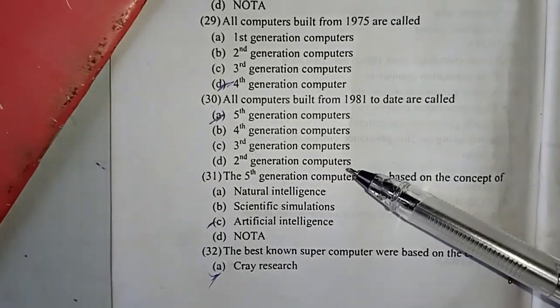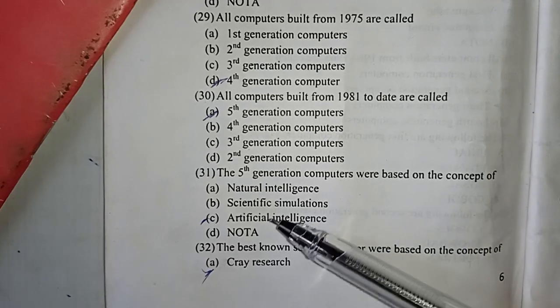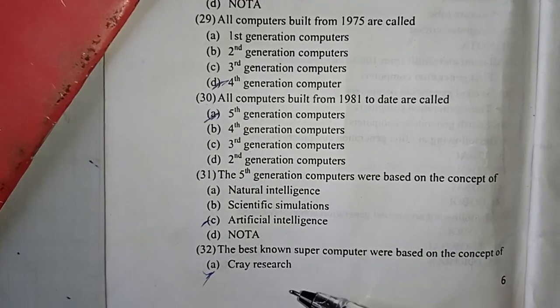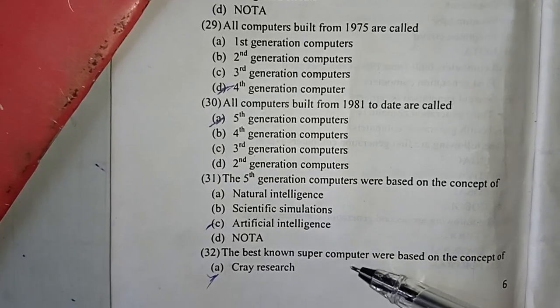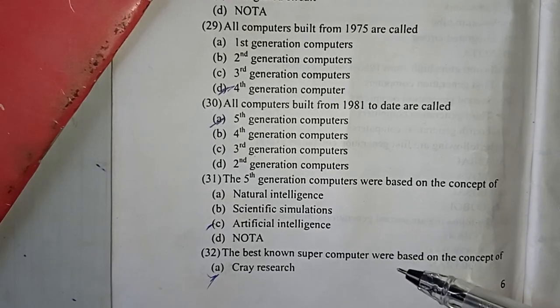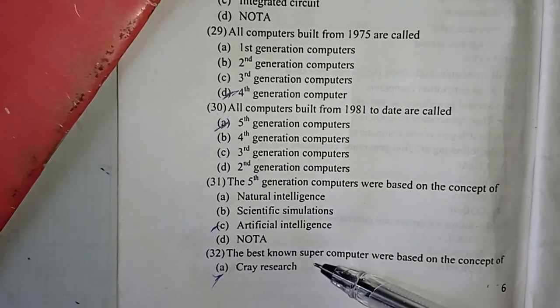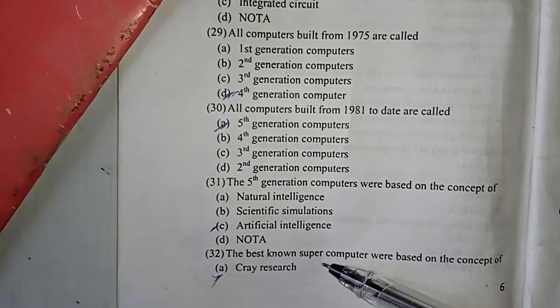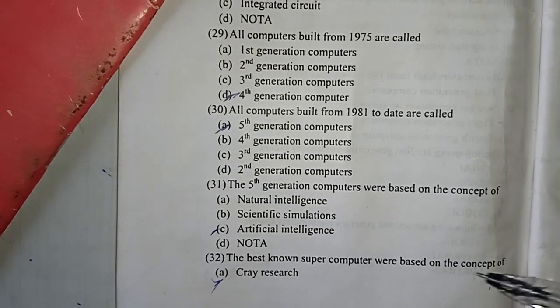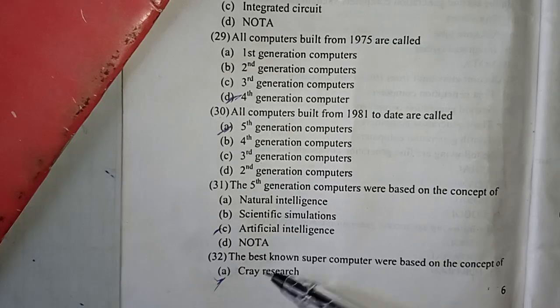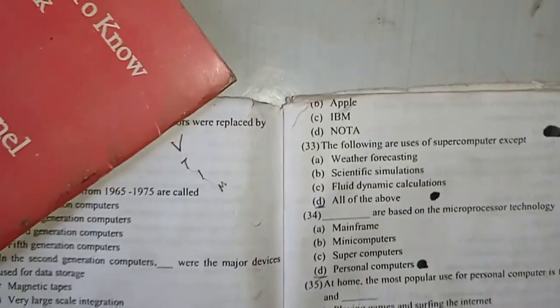The fifth generation computers were based on the concept of artificial intelligence. The best known supercomputers were based on the concept of Cray Research.